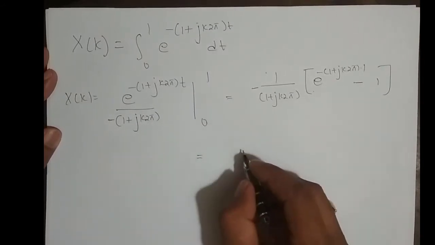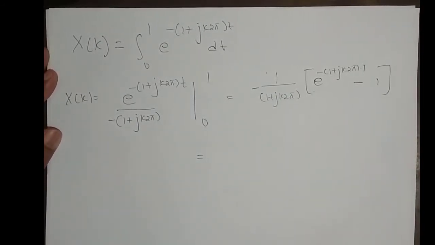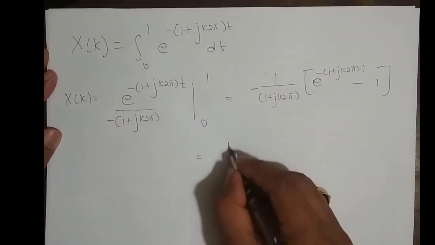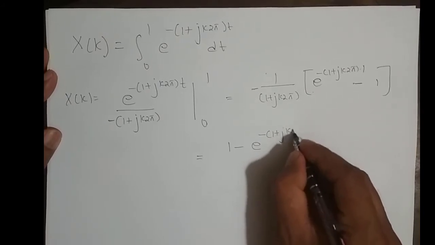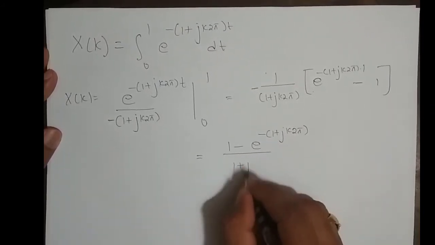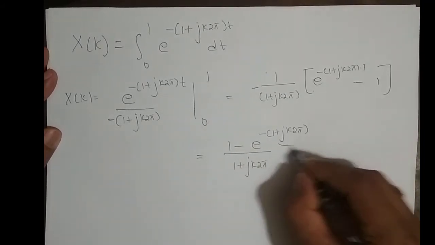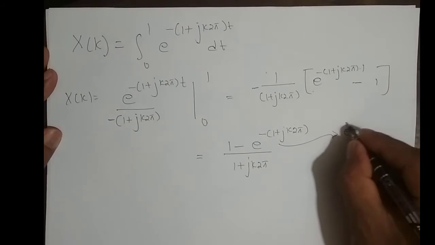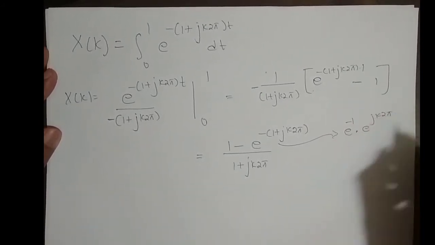And this is equal to what? If I take this minus inside, what do I get? It is nothing but 1 minus e power minus of (1 plus j k 2 pi) whole divided by (1 plus j k 2 pi), and this term here is e power minus 1 into e power minus j k 2 pi, right?